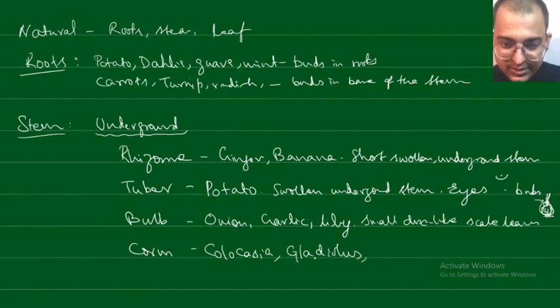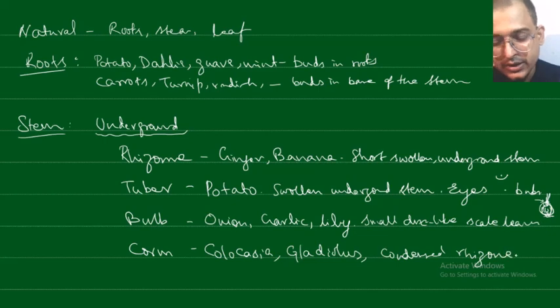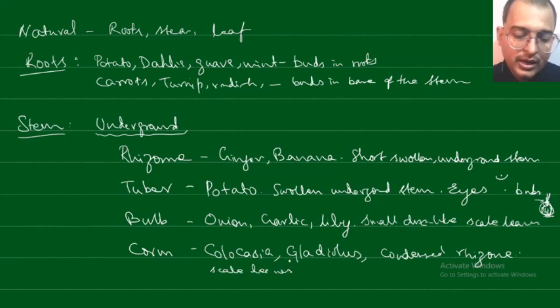So gladiolus is a flowering plant, it looks like a sword and a lot of flowers are on it. It is a condensed rhizome, and it is also surrounded by scale leaves. These scale leaves bear the buds, and these buds can form a new plant.